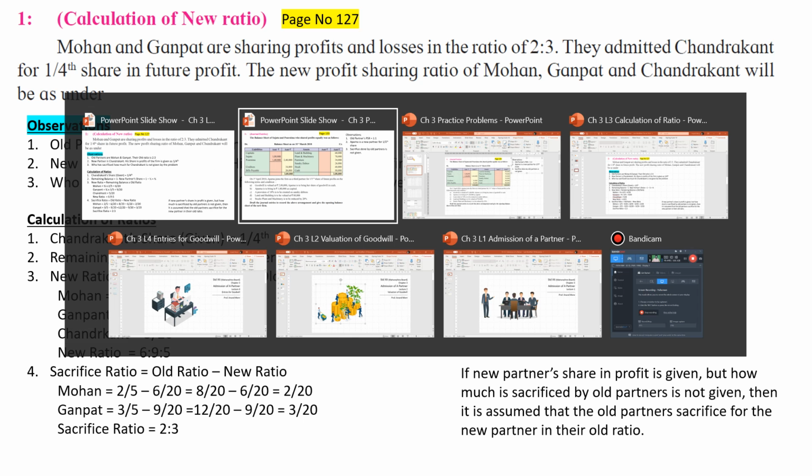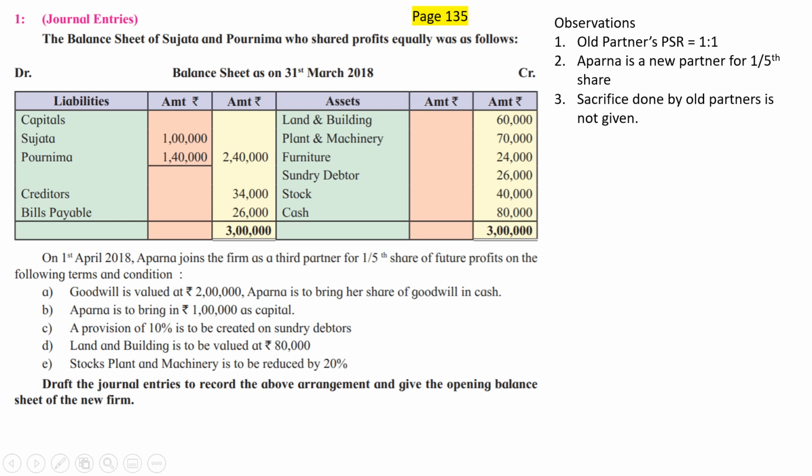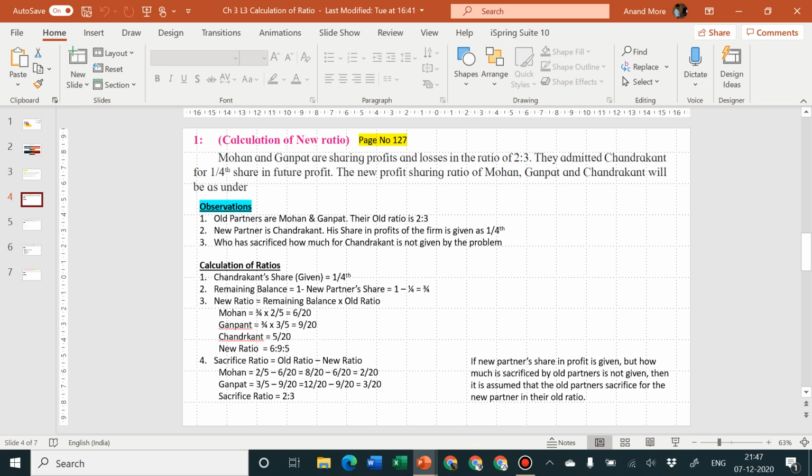So we already know that in our solution, since the old ratio is 1:1, the new partner's share is 1/5, and it is not given how much sacrifice is done by which partner, we already know that our sacrifice ratio is also going to be 1:1. Okay, this is already known to us. We are going to use it afterwards.